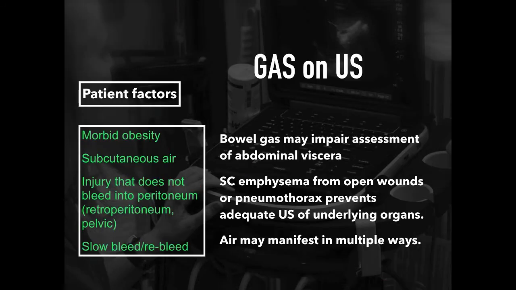Gas in ultrasound can also be noted. Bowel gas can be quite irritating while trying to assess abdominal viscera and may require some firm compression to occasionally minimize this interruption. Furthermore, patient repositioning can also work if the patient is able to tolerate. Subcutaneous emphysema from open wounds or pneumothorax can prevent adequate ultrasound of underlying organs. That's because air causes intense scatter of the ultrasound beam, and therefore the beam can't penetrate to structures beneath. And air itself manifests in multiple ways in pathology such as Fournier's gangrene, pneumoperitoneum, and pneumothorax.